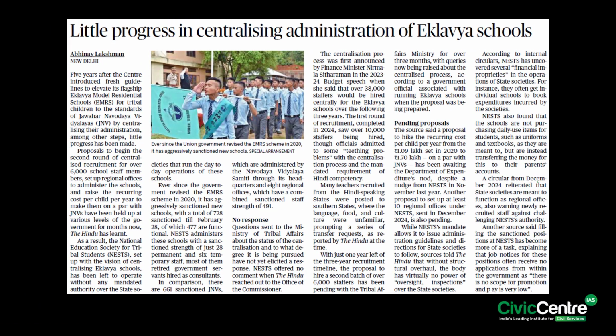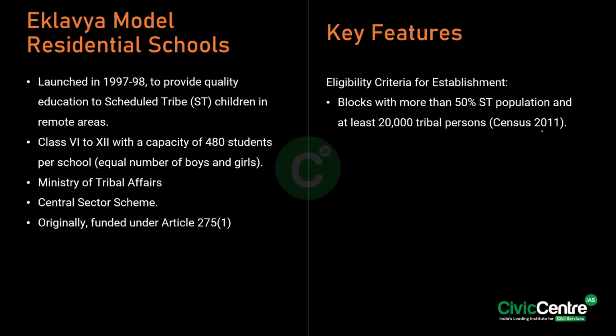Now, moving forward, the second article here says that 5 years after the government introduced the fresh guidelines to elevate the flagship Eklavya Model Residential Schools, Eklavya Model Residential Schools, in short called the EMRS, for the tribal children to the standards of Jawahar Navodaya Vidyalayas by centralizing their administration, among other measures, latest progress has been made with respect to it. So, in this context, we'll talk about the Eklavya Model Residential Schools, and then we'll talk about the differences with the other schemes. Okay. So, what was this scheme all about?